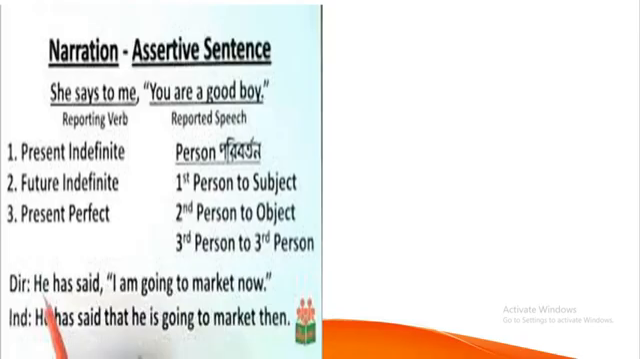The change of persons. First person is changed according to subject. Second person is changed according to object, and there is no change in third person. For example, direct speech, he has said, I am going to market now. Here you see, indirect speech will be, he has said that he is going to market then.